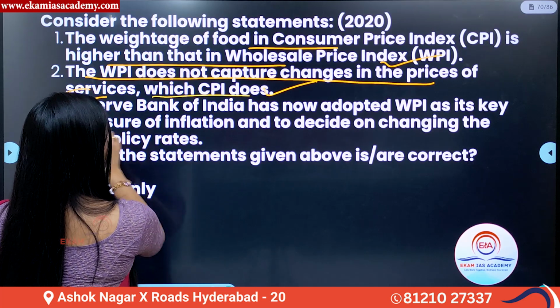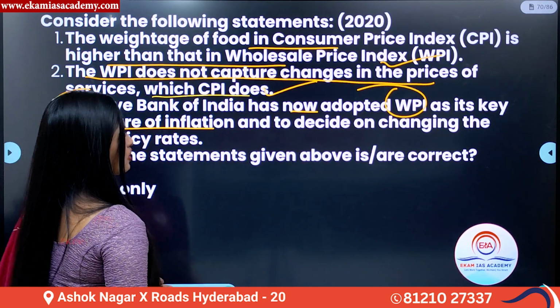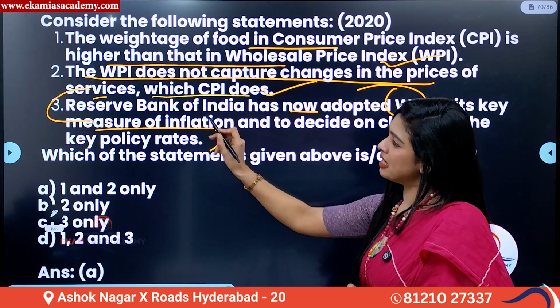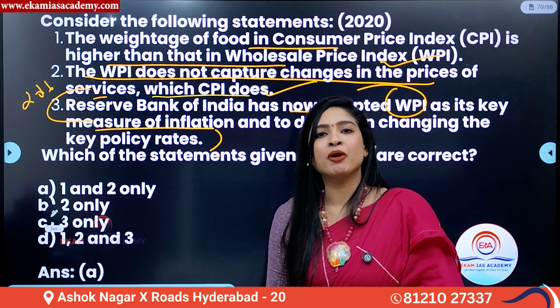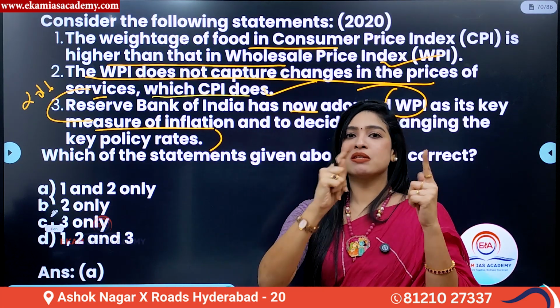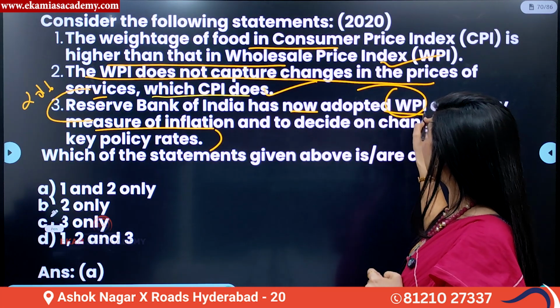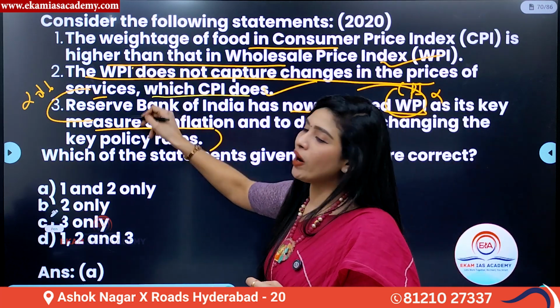What is the third one? RBI has now adopted WPI as its key measure of inflation and to decide on changing the key policy rates. In 2016, what did RBI do? They put forward the Monetary Policy Committee and they shifted WPI to CPI as the most important indicator to measure inflation. So because of the keyword WPI, it is wrong. It is actually CPI. So what is the answer? The answer is only 1 and 2.